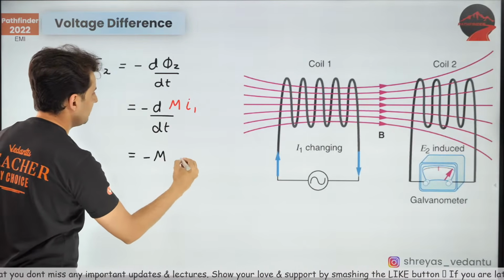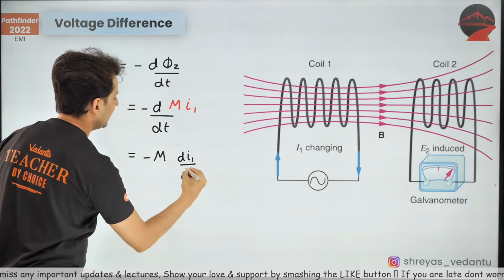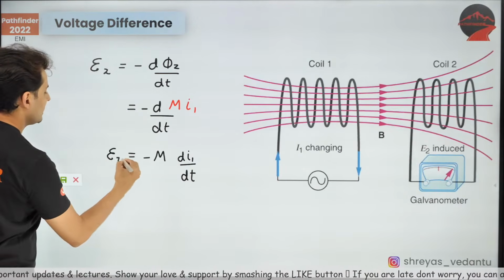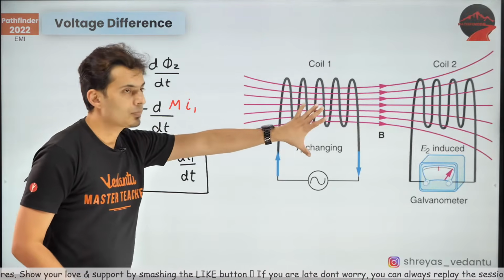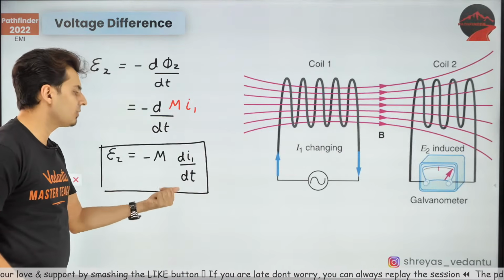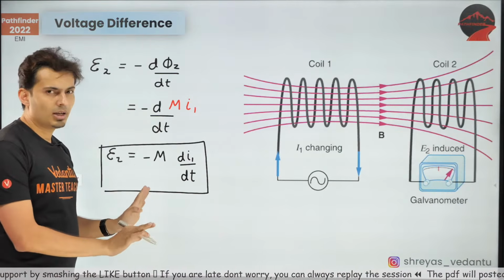You will get minus M di1 by dt. So this is the formula for EMF created in the secondary coil due to the changes in the current of the primary coil. Standard formula.